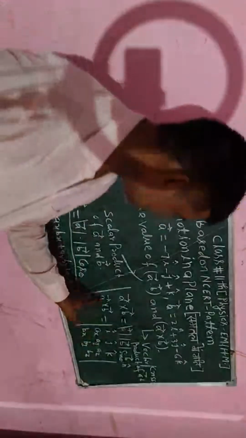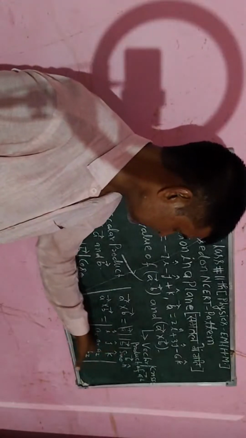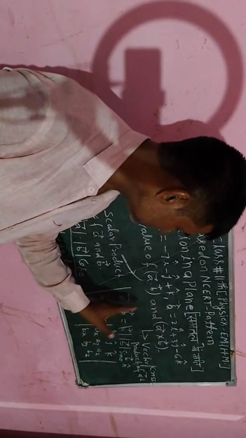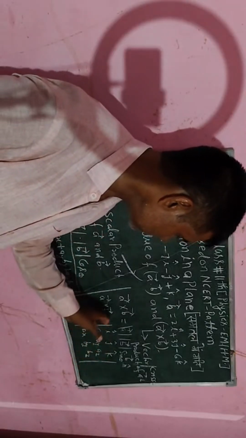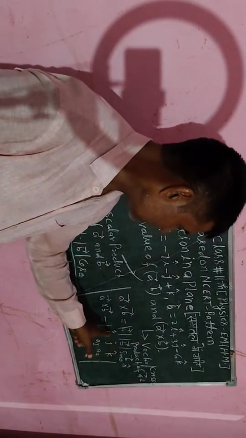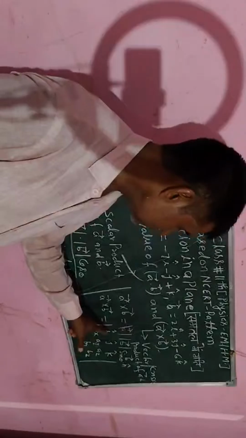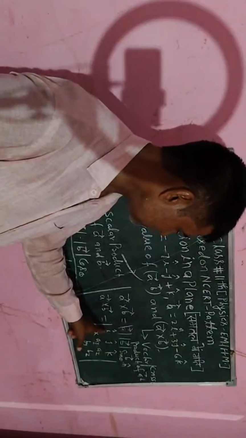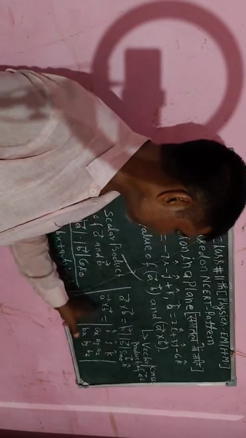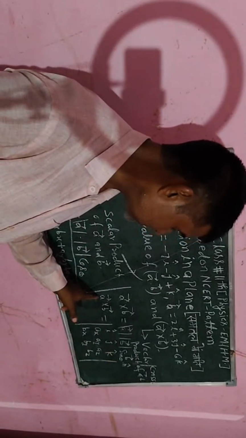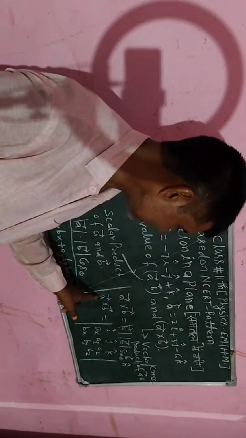So I will write A cross B, which is equal to this determinant, because each vector has i cap, j cap and k cap. So in the first row I will write the unit vectors i cap, j cap, k cap. Now here I have to take the first vector A, so I will write all the coefficients of i cap, j cap and k cap.